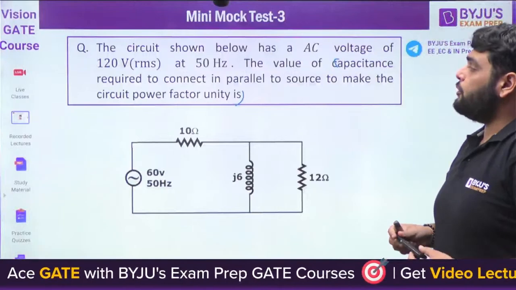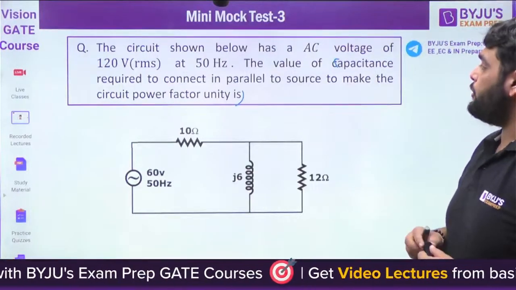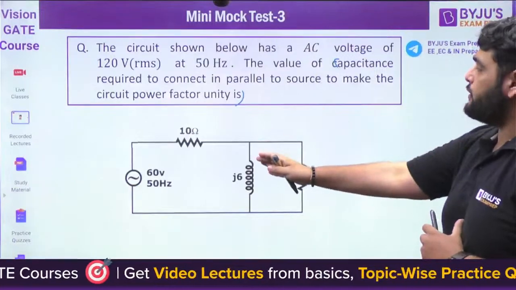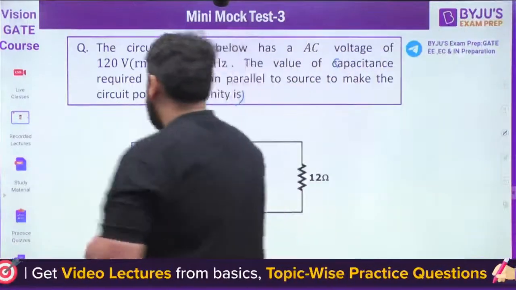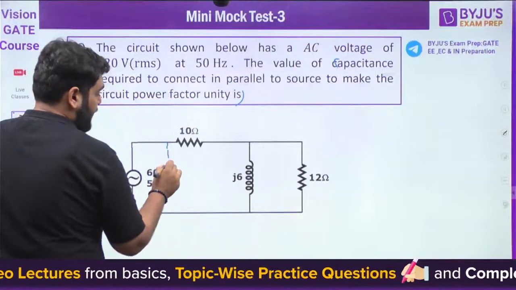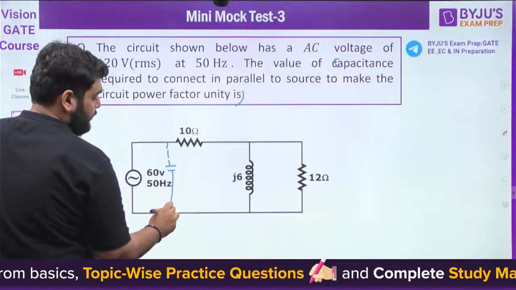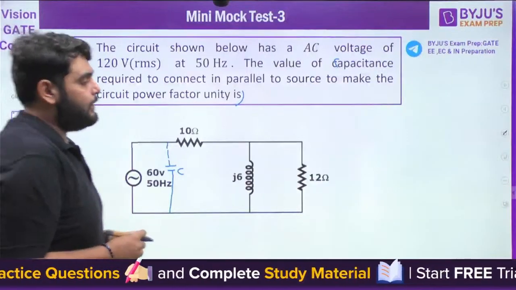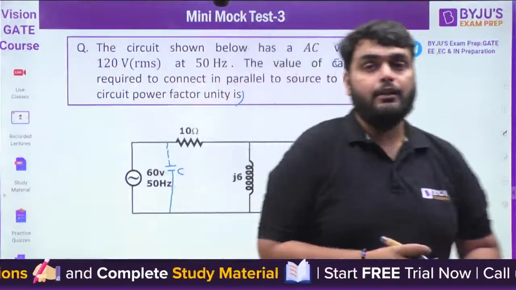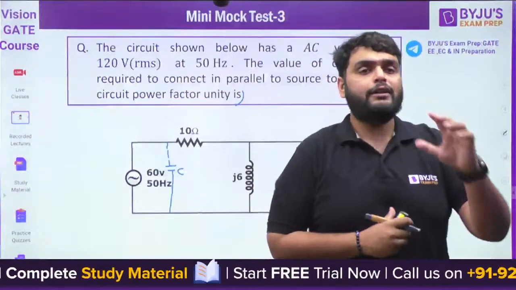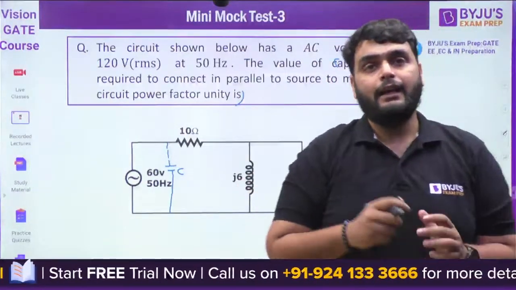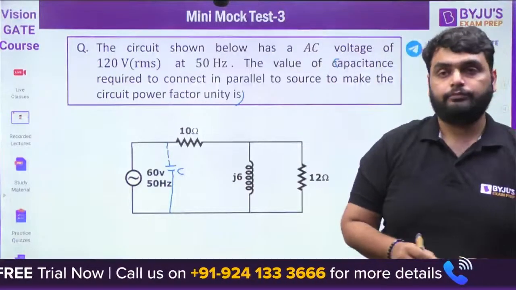The circuit shown below has an AC voltage of 120 volt RMS. The value of capacitance required to connect in parallel to the source, one capacitor connected parallel to a source, to make the circuit power factor unity. So what is the basic idea while solving this question?